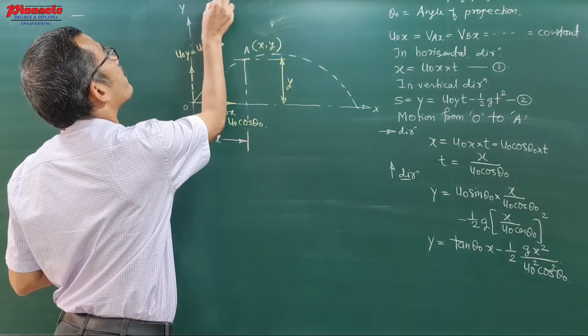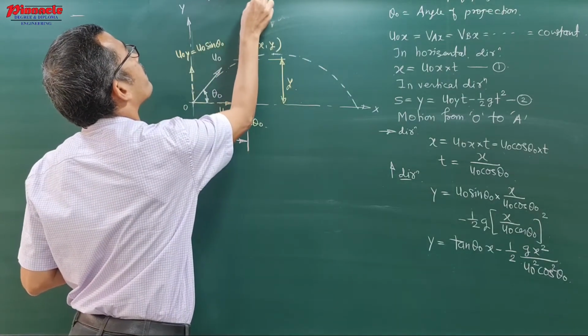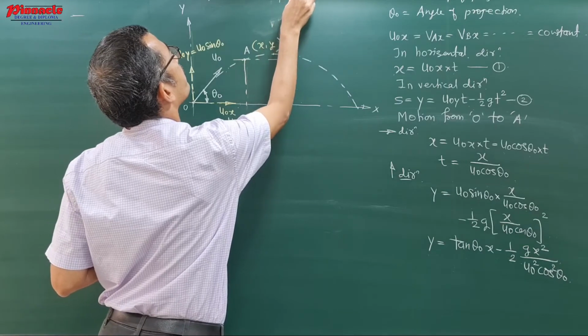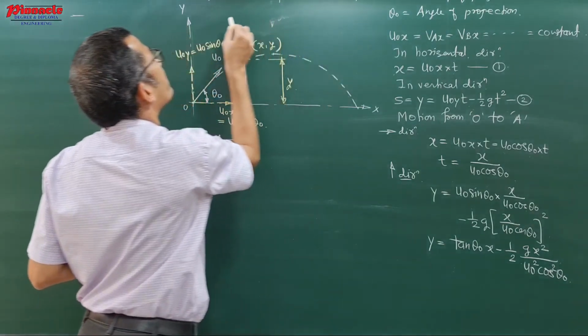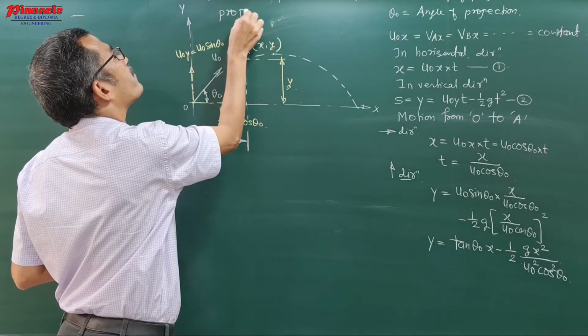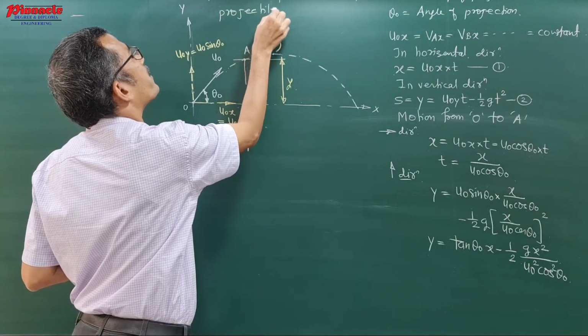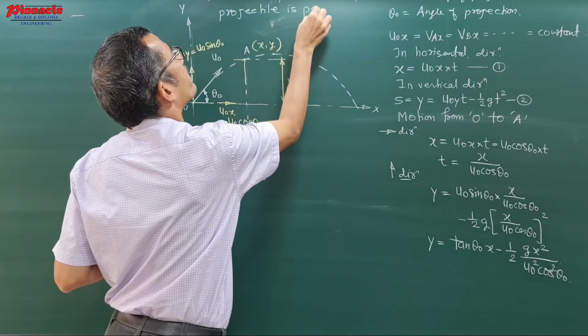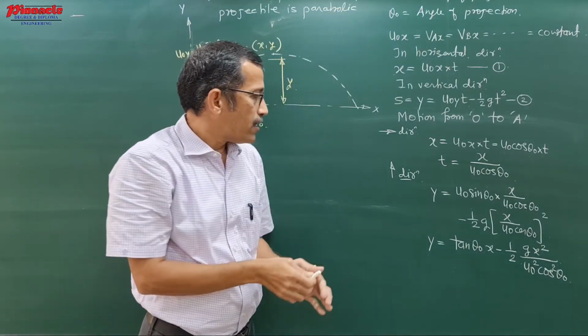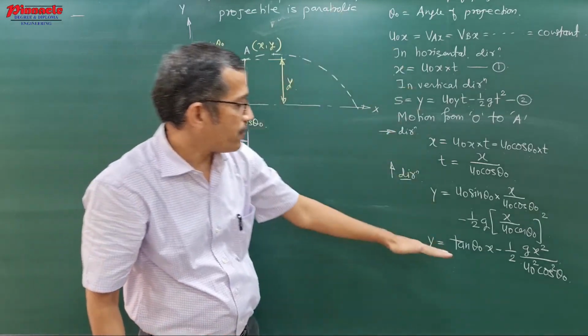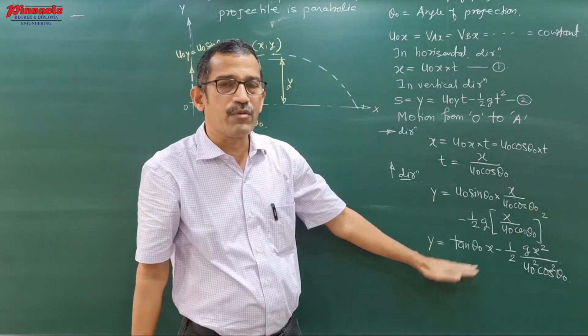Prove that the path traced by a projectile is parabolic. Is it clear? Now this is the first part, where what we discussed is the equation of the path.